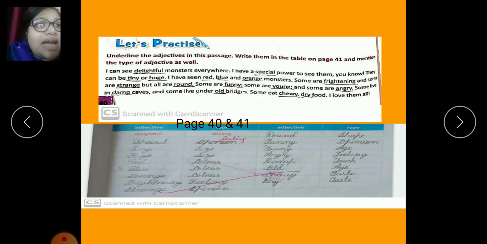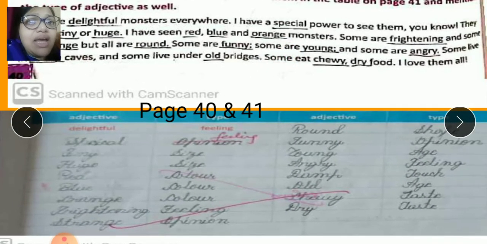I can see delightful monsters everywhere. I have a special power to see them, you know. They can be tiny or huge. I have seen red, blue, orange monsters. Some are frightening and some are strange, but all are round. Some are funny, some are young, and some are angry. Some live in damp caves and some live under old bridges. Some eat chewy, dry food. I love them all. So here, delightful, special, the underlined words are adjectives.